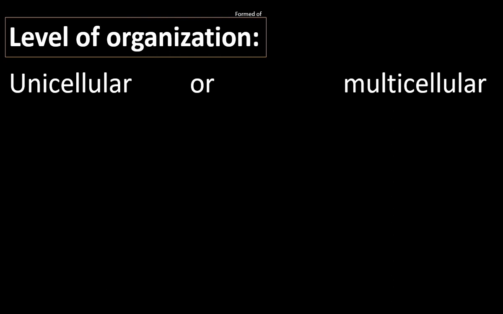Multicellular organization is again divided into cell-level organization, where the cells do not form tissues. In tissue-level organization, the cells group together to form different tissues.